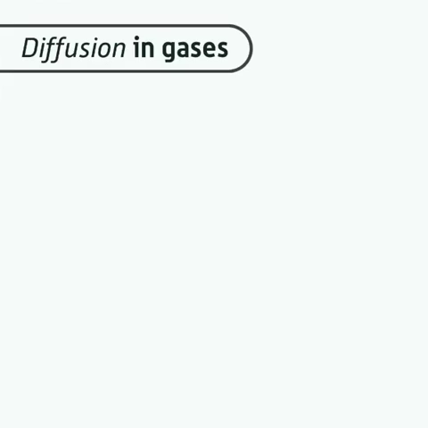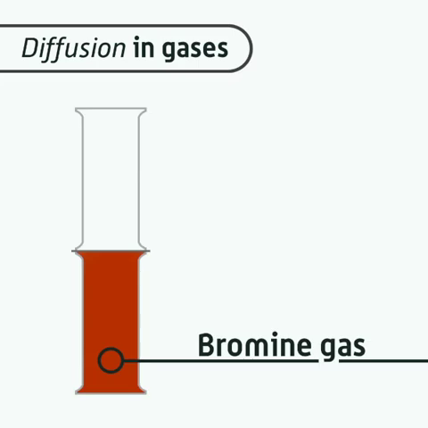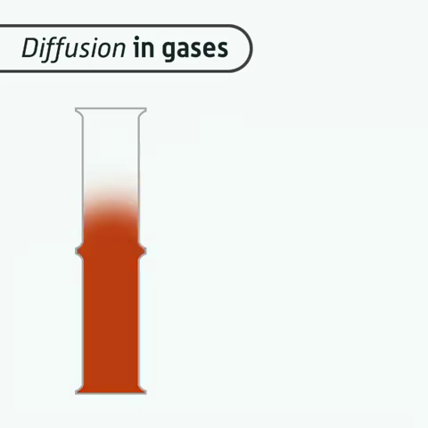We can also use experiments to prove that particles in a gas can diffuse. Place brown bromine gas into a gas jar and place another gas jar of air on top. You'll see the brown colour spread through the two gas jars as the particles of bromine diffuse.